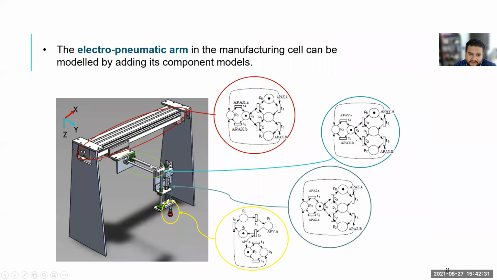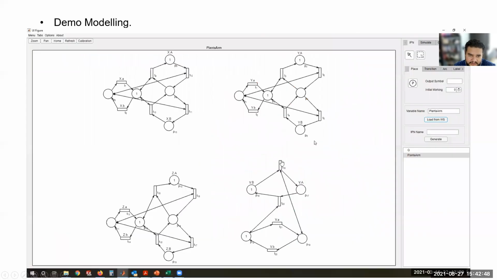So first we model this system. We have 3 double effect actuators and 1 sensor cup. So we model each of the components, giving different labels. And when we put all these components together in the same layout, then we have the complete model of the arm.